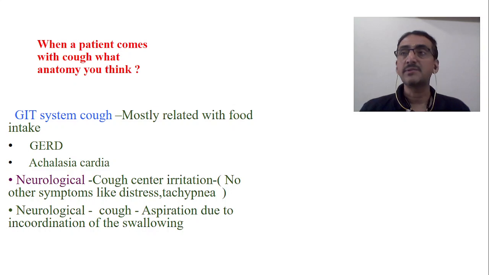In gastroesophageal reflux disease, the cardiac sphincter is not prominent, or there is no proper closing of the cardiac sphincter. Therefore, food mixed with acid can reflux back into the esophagus, and that may lead to micro aspirations, which lead to cough. This is quite a common phenomenon of cough when the cause is from the GIT.